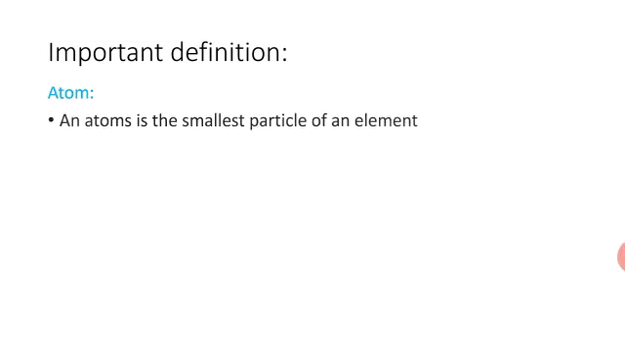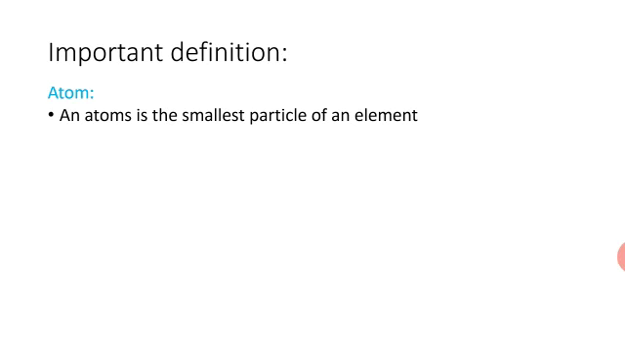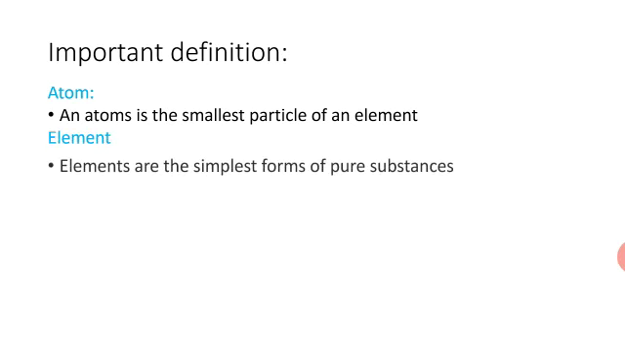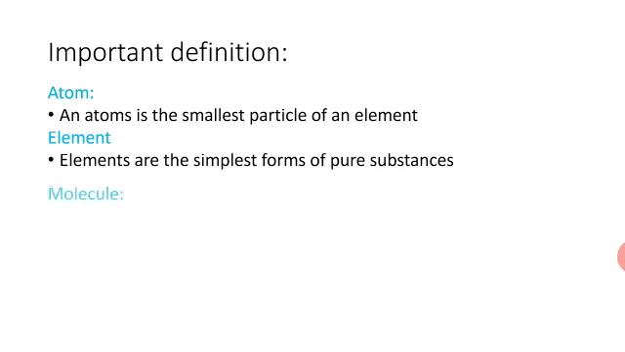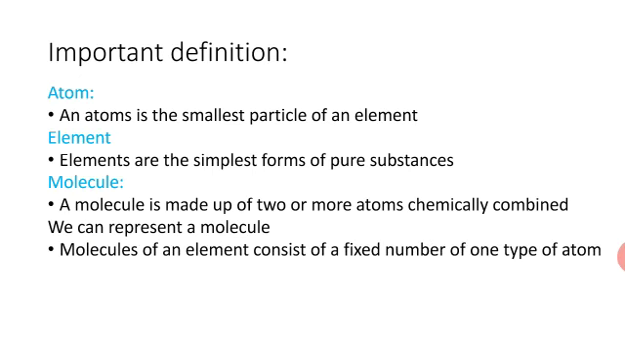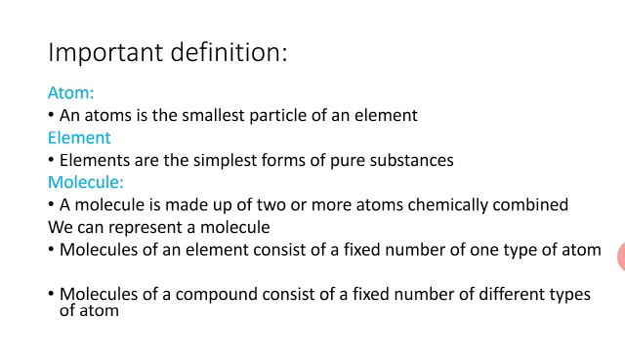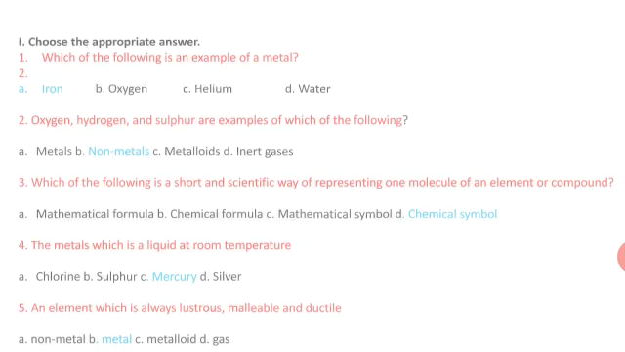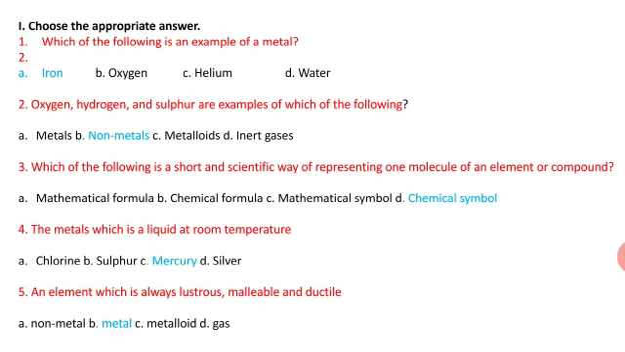Next, important definitions. The first one, atom. An atom is the smallest particle of an element. Elements are the simplest forms of pure substance. Next, molecule. A molecule is made up of two or more atoms chemically combined. We can represent molecules; there are two types. A molecule of an element consists of a fixed number of one type of atom. Molecules of a compound consist of a fixed number of different types of atoms. Right.